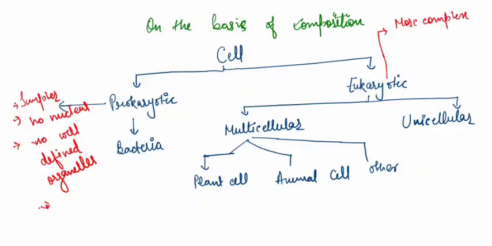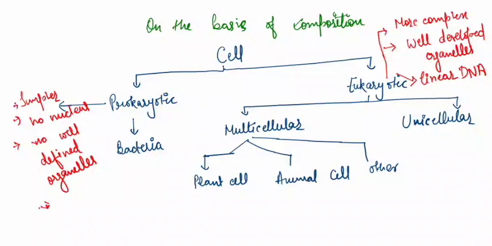Whereas eukaryotic cells are more complex than the prokaryotic ones. They contain well-defined organelles. They have their DNA packed inside a double-layer membrane organelle known as the nucleus, and their DNA is linear and they have more than one DNA. So this is the basic one.